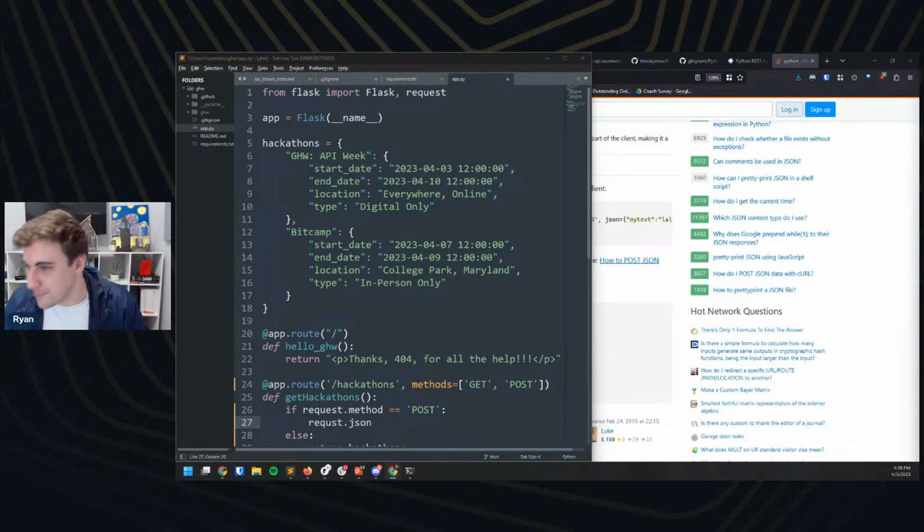So the question, oh, my bad. So we know that this request, we're going to assume that our request comes formatted the way that we want it to, which is probably not safe to do in the real world. If we assume that this is formatted the way that we want, how do we add it to this hackathon's variable here?